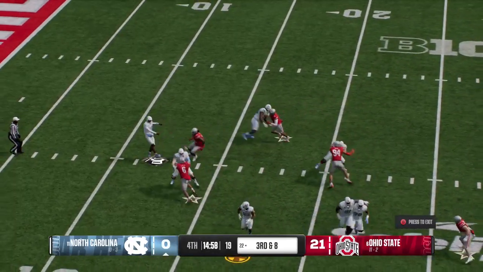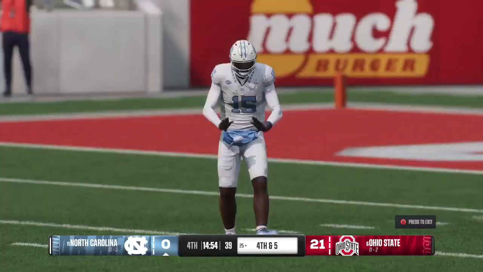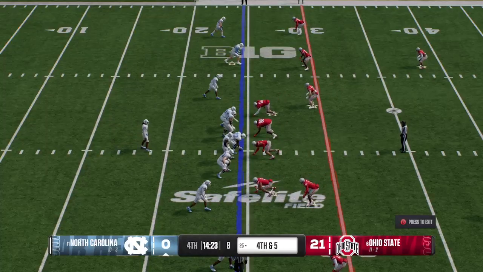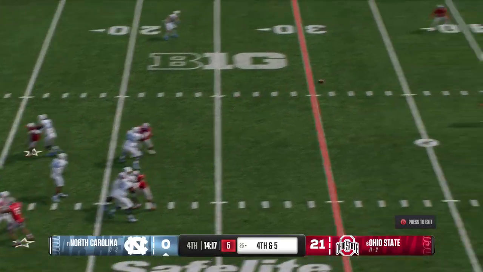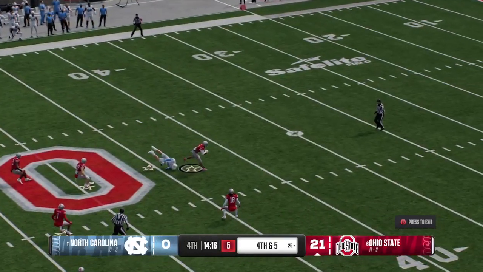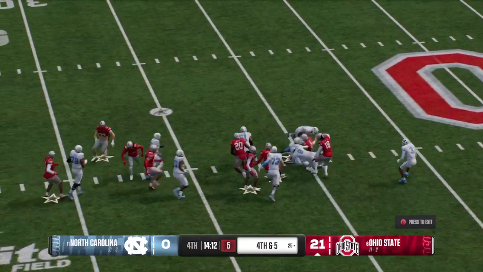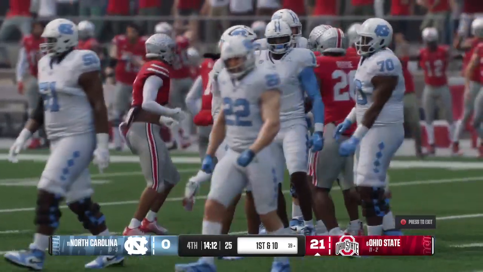On 3rd down, he drops to throw. Looking to set up a screen pass here. And they'll bring him down. The defense fought through the blocks, and they stop him short of the 1st down. So down by multiple possessions here. The offense will try to convert here on 4th down. Looking to make a big play downfield. Oh, it's picked off. What a play. Can he take it all the way? Follows the pick with a nice return before finally being brought down.